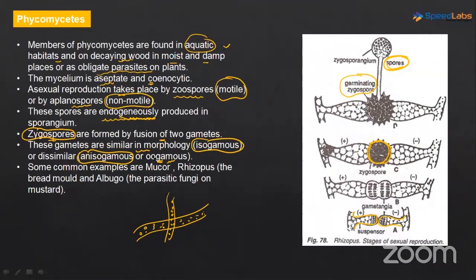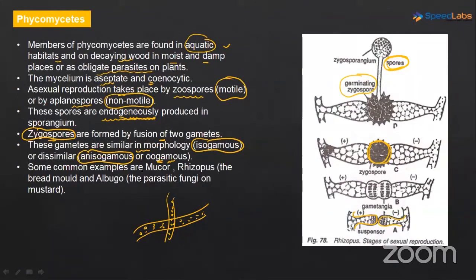Morphologically dissimilar in both, but in oogamous the female egg is large and immotile and is not coming out. Because it is immotile, it will not move out of its reproductive cell. The male gamete being small and motile will travel to the female gamete for the process of fertilization.